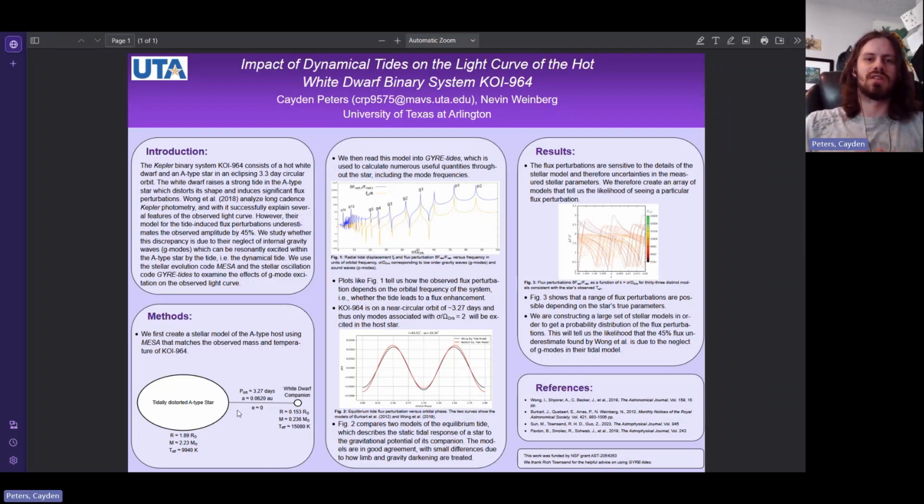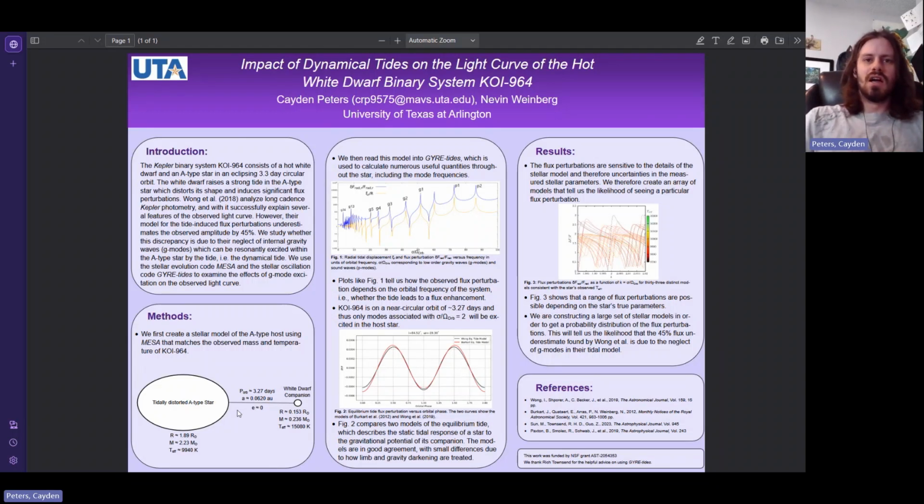We're investigating whether this discrepancy is attributable to the fact that the Wang model does not account for the tidal excitation of waves within the star, which is called the dynamical tide. Now, tides can excite waves similarly to how a hammer striking a bell excites waves in the bell, which we pick up as sound waves. It's the same idea for the stars and for the orbit of the tidal force.